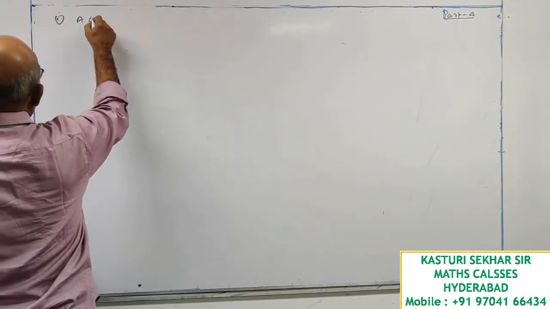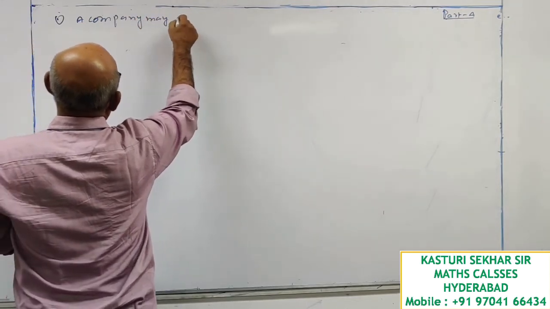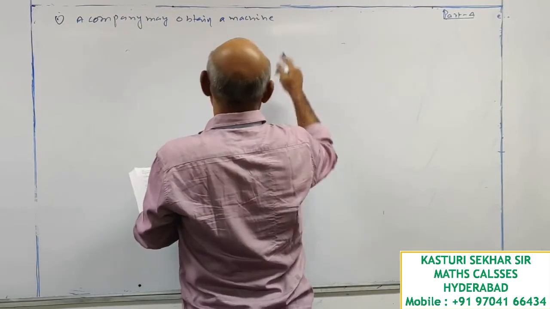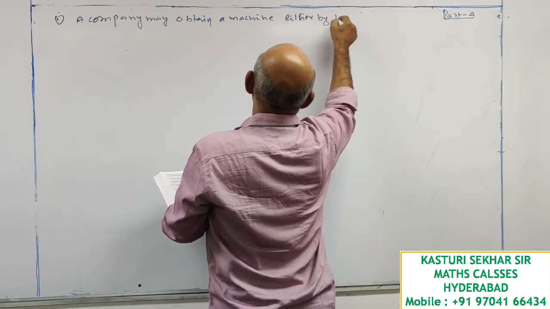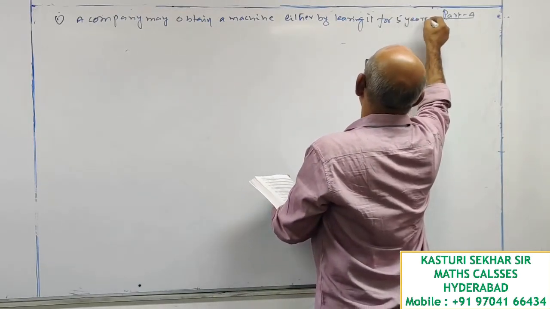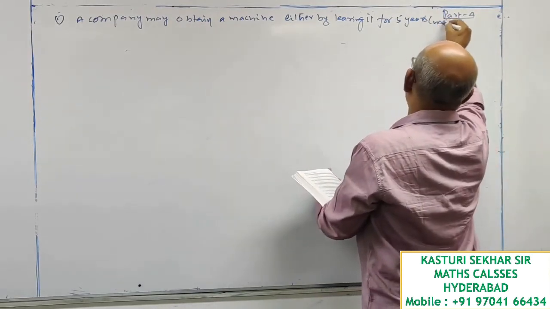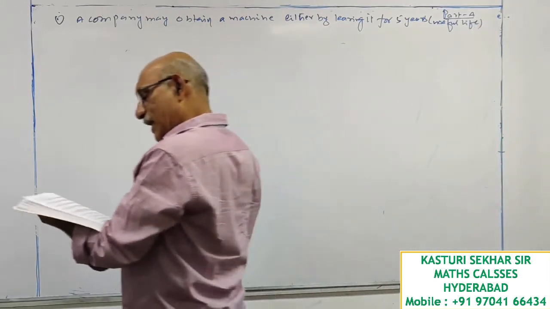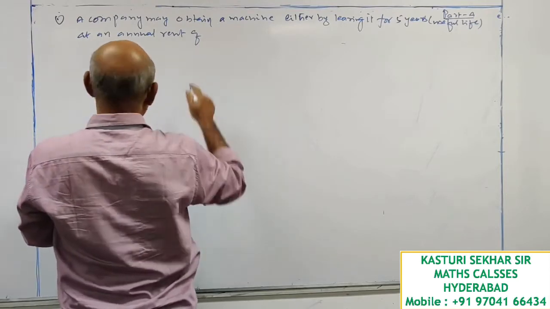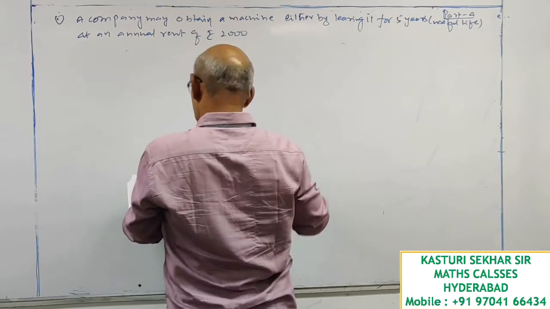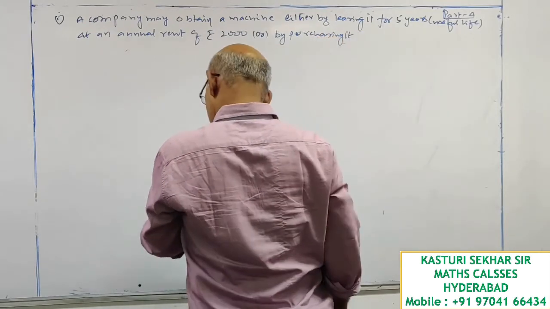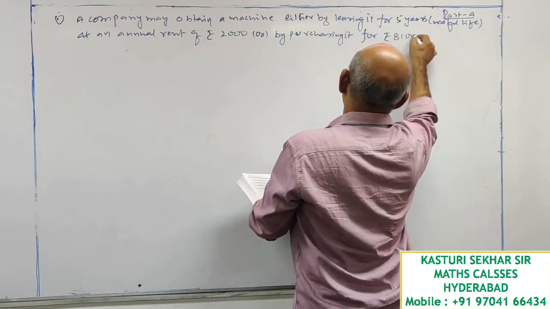Question number 1. A company may obtain a machine either by leasing it for 5 years, which is useful life, at an annual rent of rupees 2000, or by purchasing it for rupees 8,100.